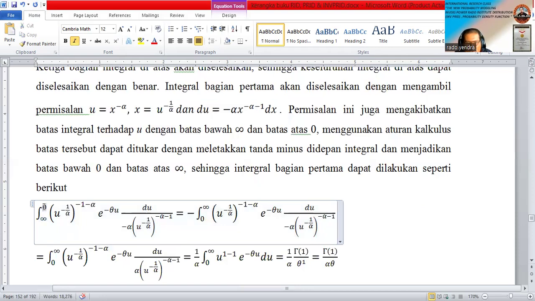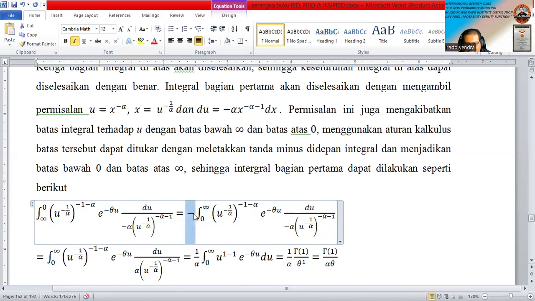And then we try using a simple technique in calculus. We put a minus here, so we change the limit again, starting from 0 until infinity. This is simple calculus. This calculus says if we put the minus here, you can change the limits. Okay, you can change the limits.